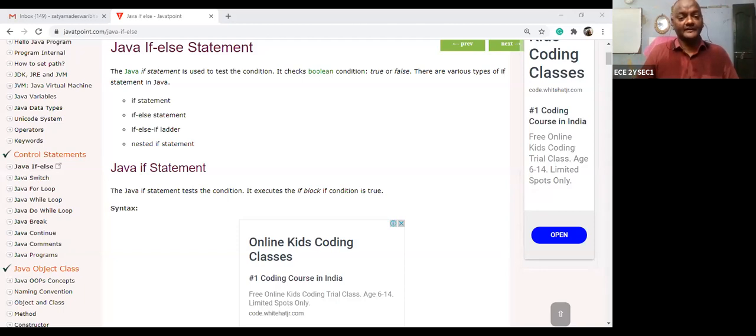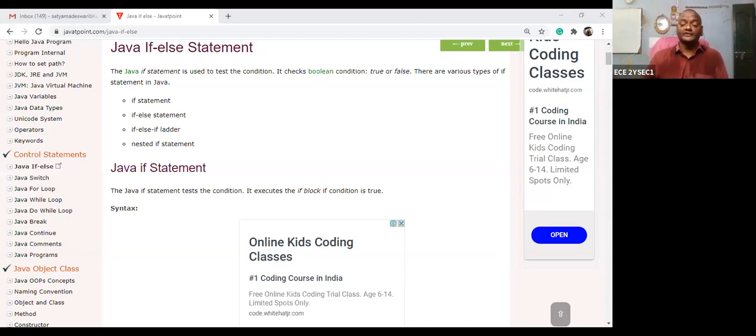Next, conditional statements. Of course, you already studied conditional statements in the C language in the first year, so you have a certain idea. There are different conditional statements.